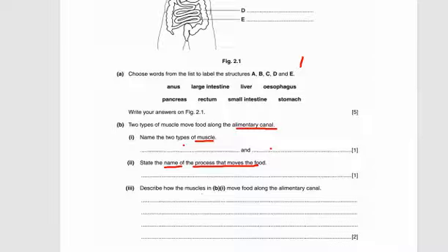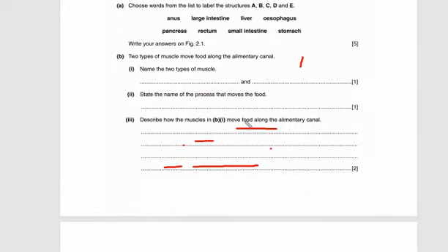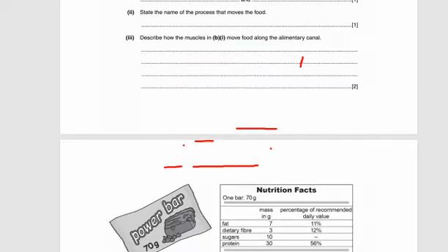Now they have asked how these muscles in B part 1, circular and longitudinal muscle, move the food along the alimentary canal. They pass the food by contraction and relaxation of muscle, in which one muscle contracts, circular muscle contracts, and the other muscle relaxes, longitudinal relaxes, and at some point the longitudinal muscle contracts and circular relaxes. This is how the food passes along the alimentary canal, from mouth to the anus.